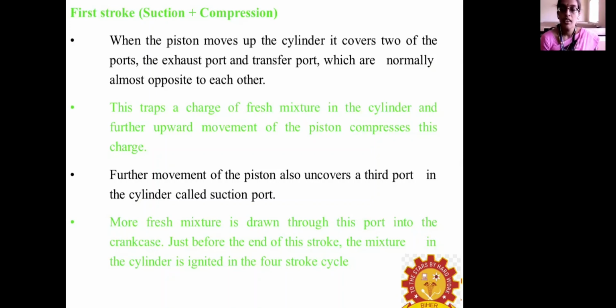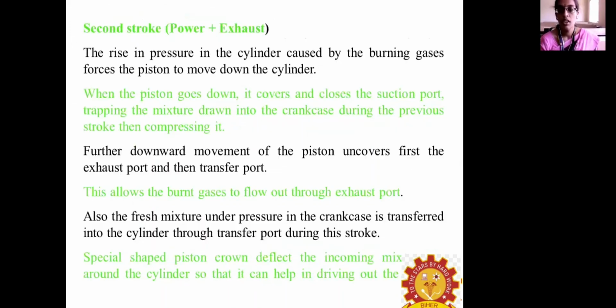Just before the end of the stroke, the mixture in the cylinder is ignited, as in the 4-stroke cycle. Then the second stroke is power and exhaust. The rise in pressure from the burning causes the piston to move down. When the piston goes down, it uncovers the suction port, and the trapped mixture is drawn into the crankcase during the previous operation. With further movement, it will uncover the exhaust port first, then the transfer port. This allows the gases to move out through the exhaust port, and the fresh air-fuel mixture under pressure is transferred to the cylinder.